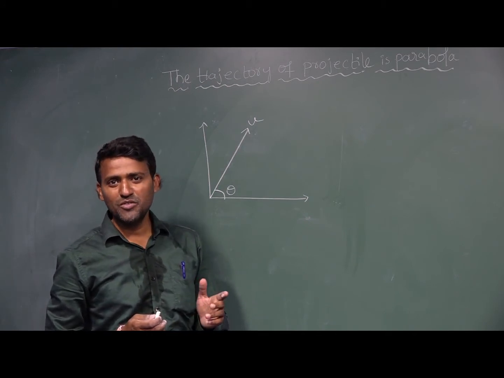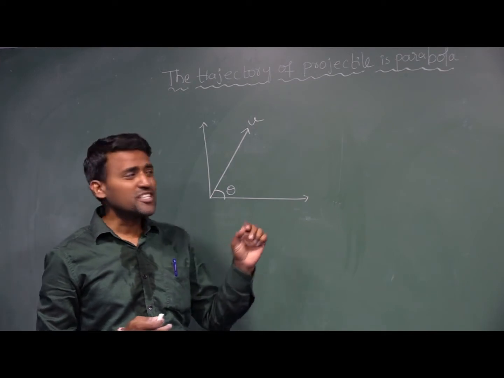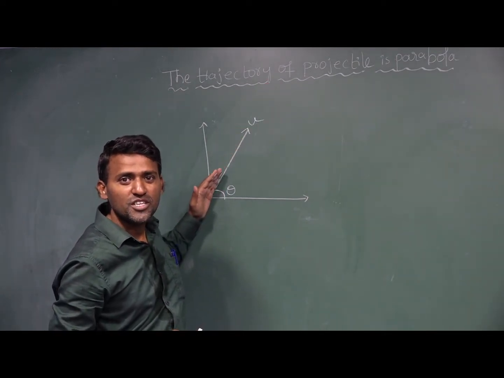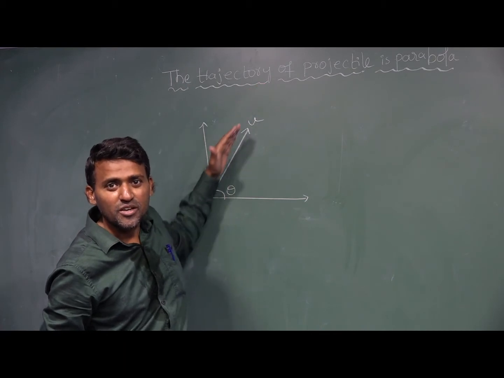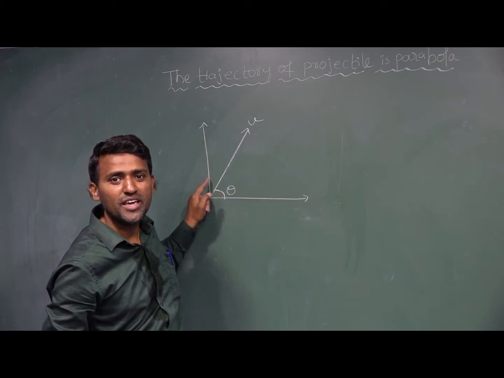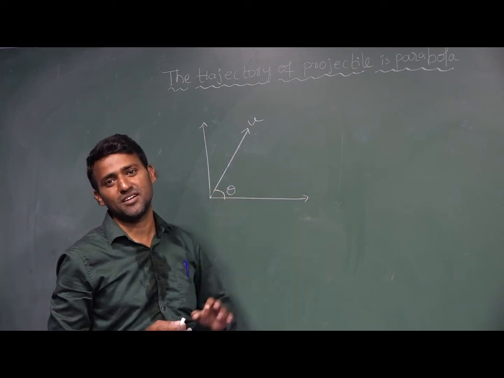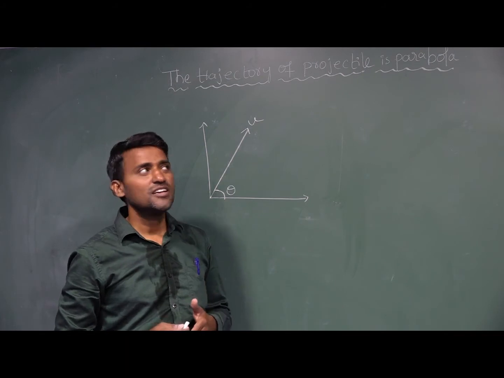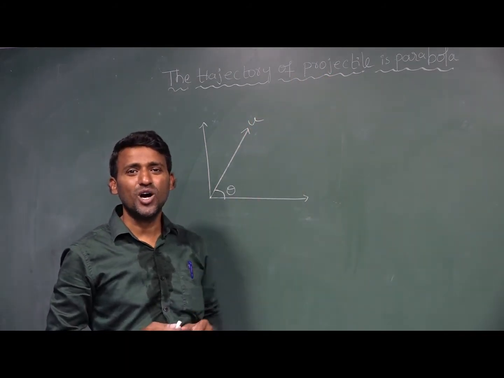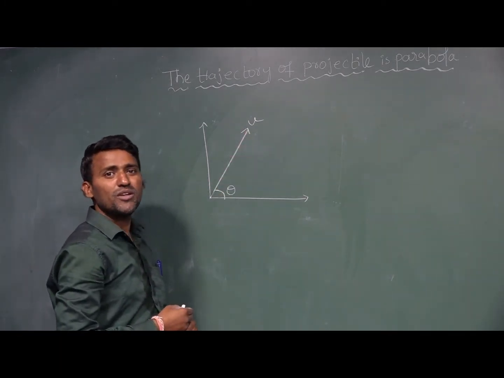Children, once again I am defining what is oblique projectile. An object is projected with a velocity u. If it is making an angle theta with the horizontal, other than 90 degrees, that is called oblique projectile. Now, this is oblique projectile motion.